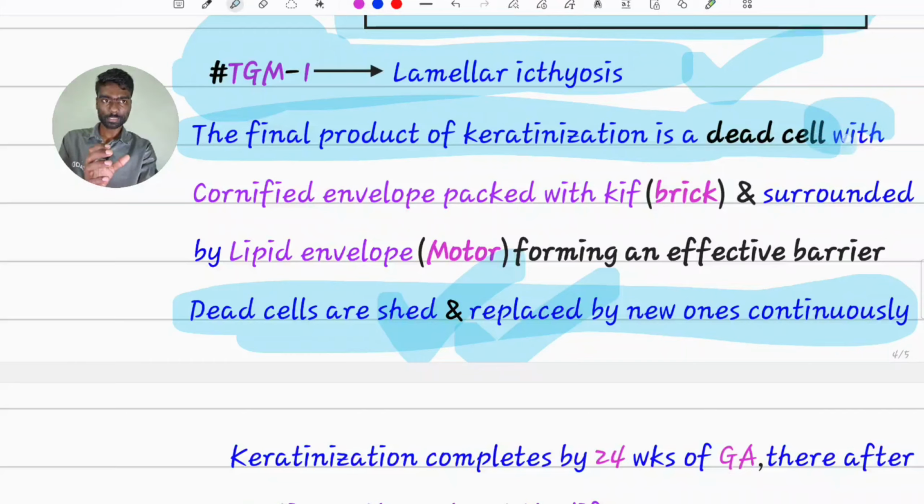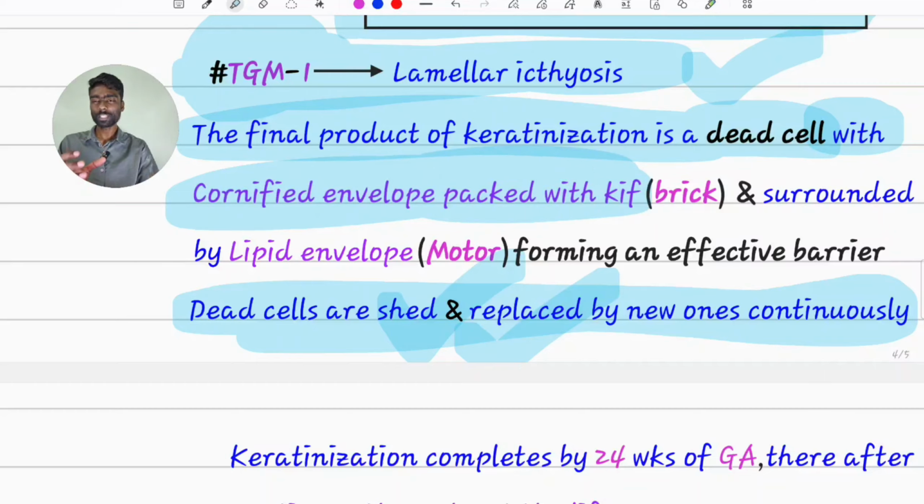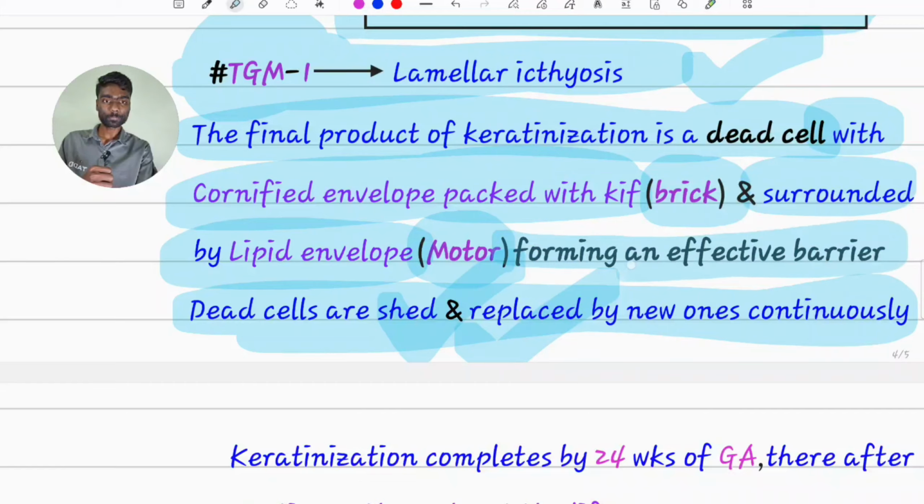Here this dead cell has a cornified envelope packed with keratin intermediate filaments. This rich proteinaceous rock solid cell is compared to a brick. The corneocyte is compared to a brick and it is surrounded by a lipid envelope. Lipids are produced from Odland bodies at the junction of the granular and corneum layers, and this is compared to mortar. Both the brick and mortar together are called the brick and mortar model of the corneocyte, that is the stratum corneum layer, forming an effective barrier. What a brick and mortar will do is attach to each other tightly, forming an effective barrier.